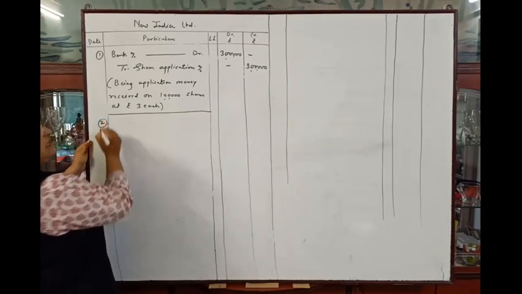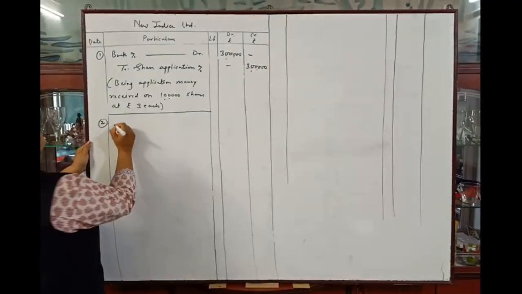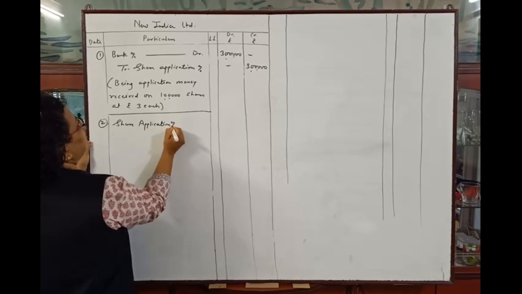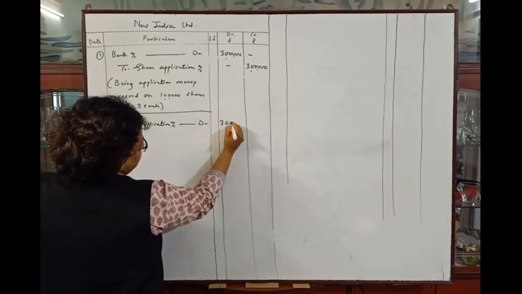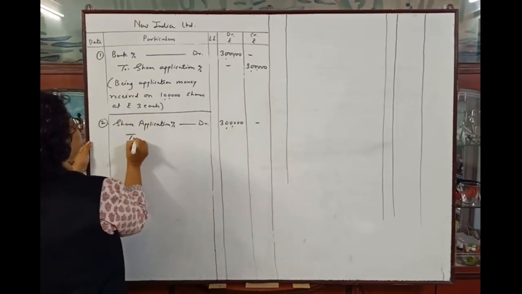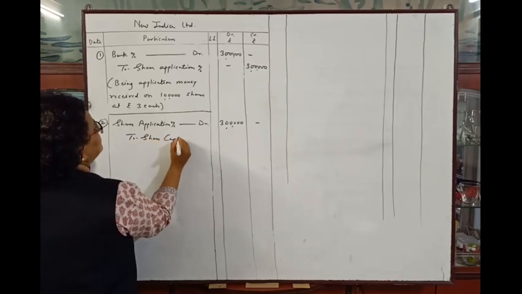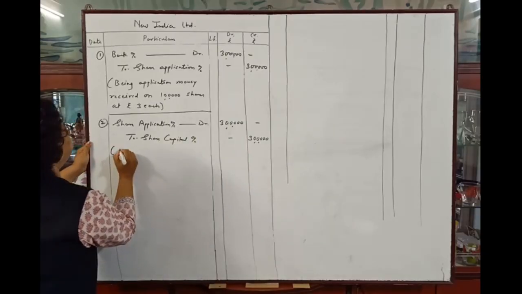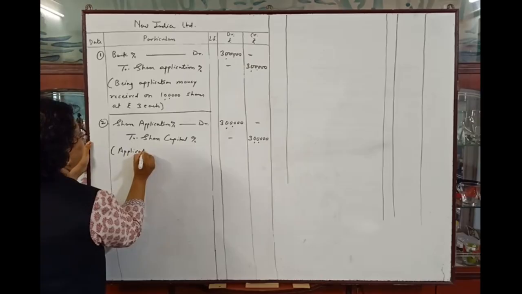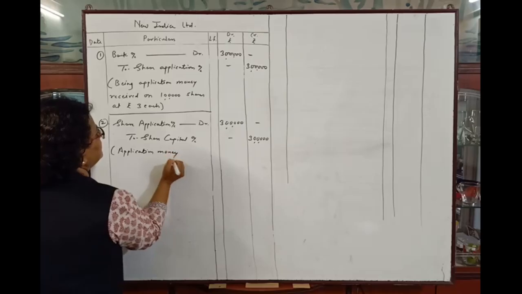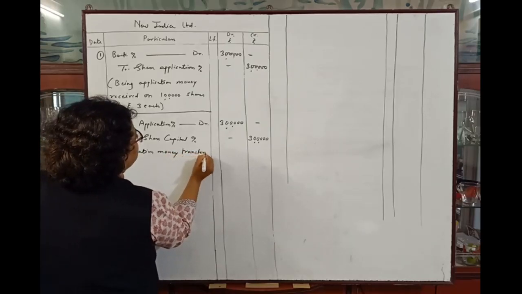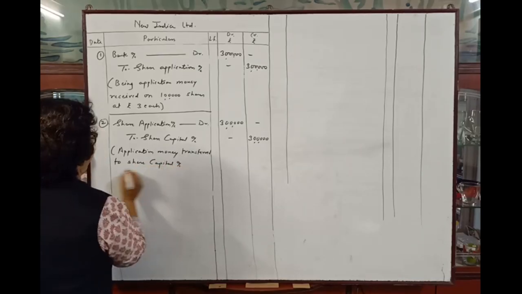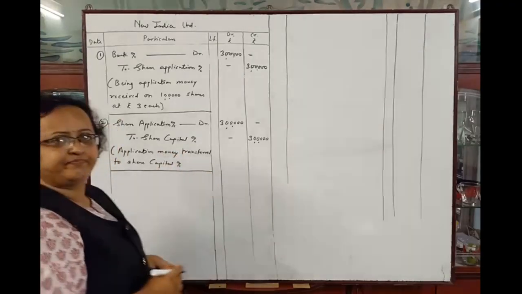Now this application money will be transferred to share capital account. So the entry will be share application account debit 3 lakhs to share capital account 3 lakhs, and the narration will be application money transferred to share capital account. Okay.